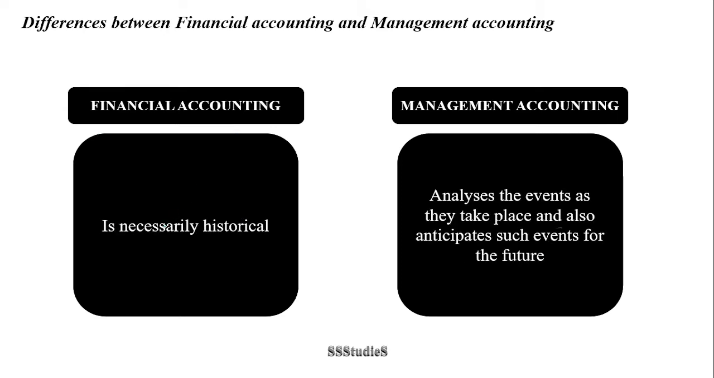Moving to the next difference, financial accounting is necessarily historical in nature. That means, as and when the business transactions happen, they are recorded in the books of accounts. So as such, financial accounting is historical. It is a past record. The data is already entered as and when it happens.